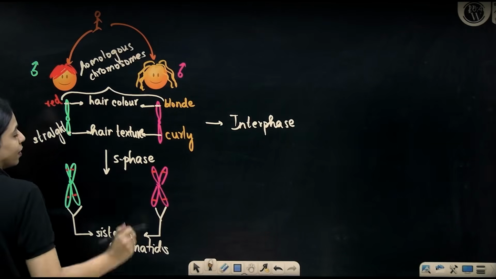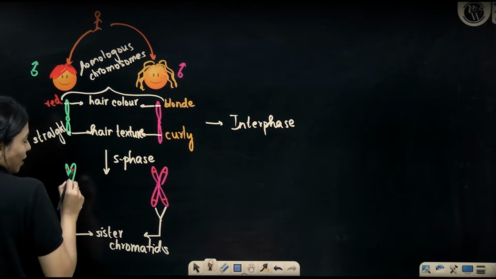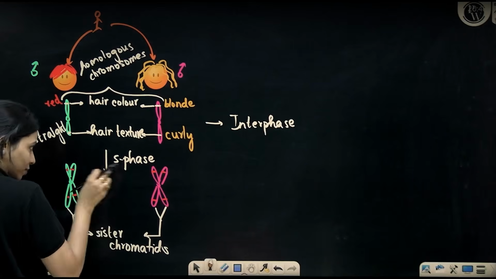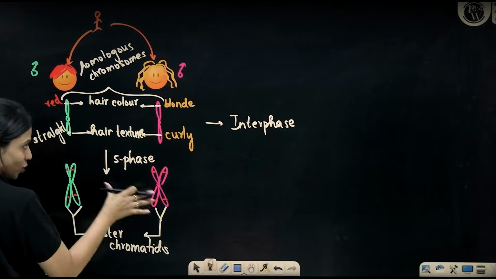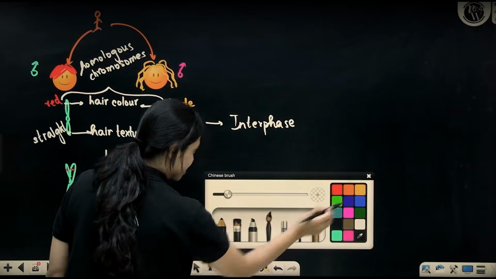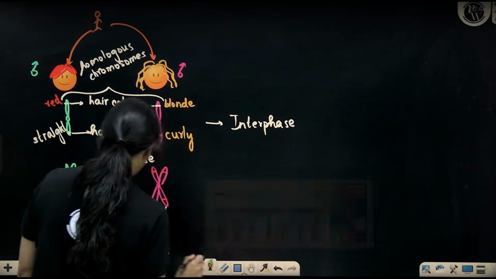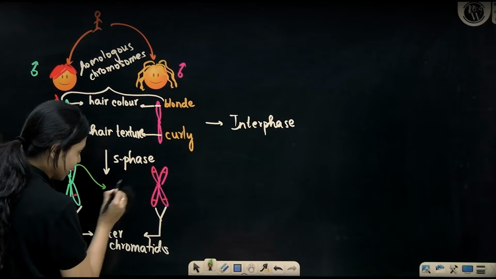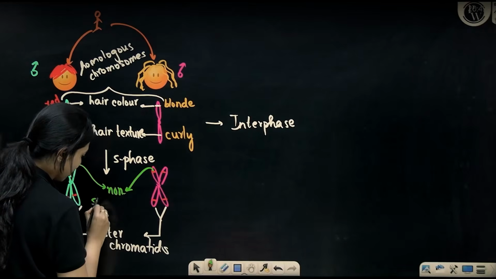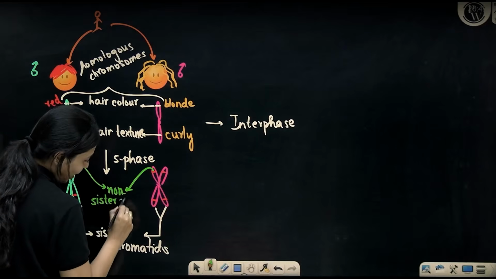Alright. Now, the two chromatids of two different chromosomes belonging to the same homologous pair are called non-sister chromatids. So this chromatid from here and this chromatid from here, they are called non-sister chromatids.